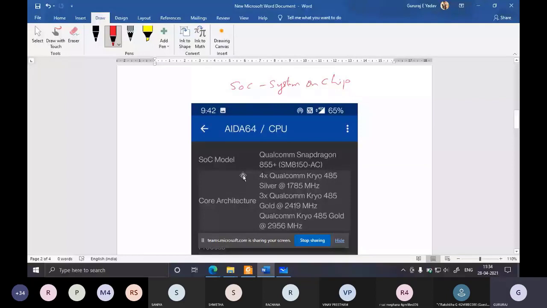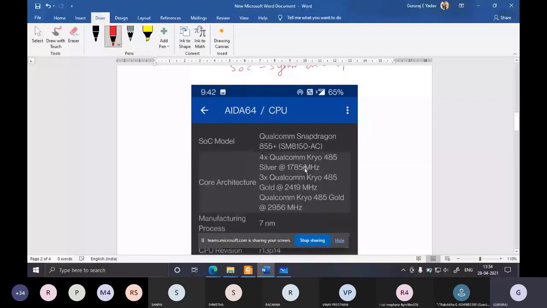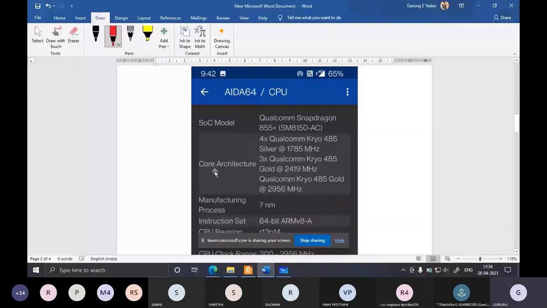The architecture is an octa-core SoC, and out of 8 cores, 4 cores are of type 485, clocked at this maximum clock frequency.